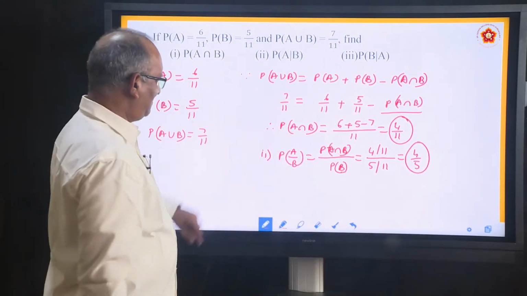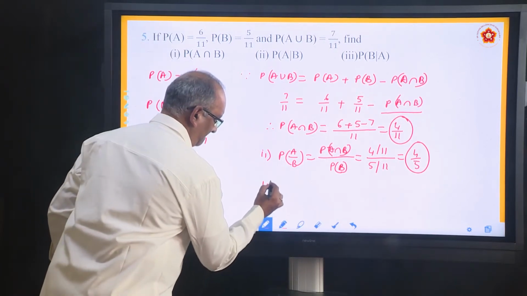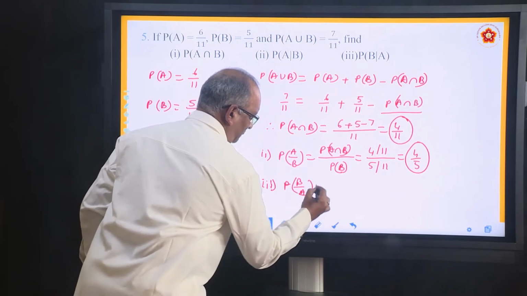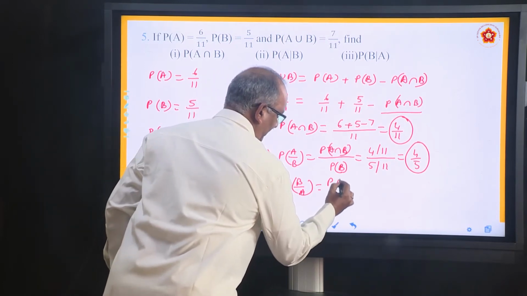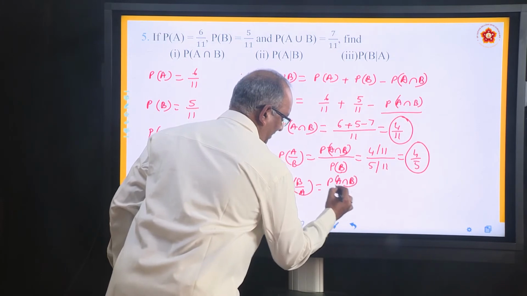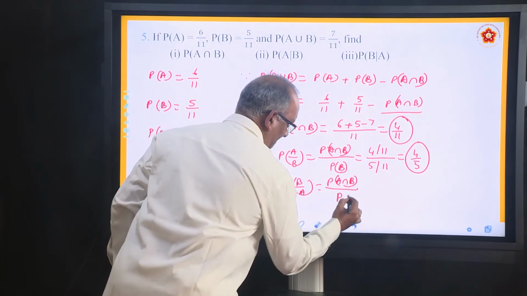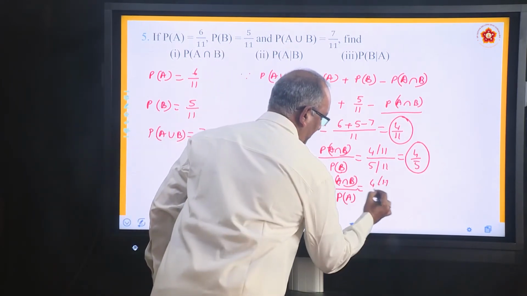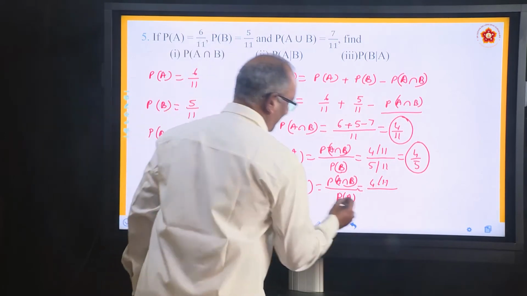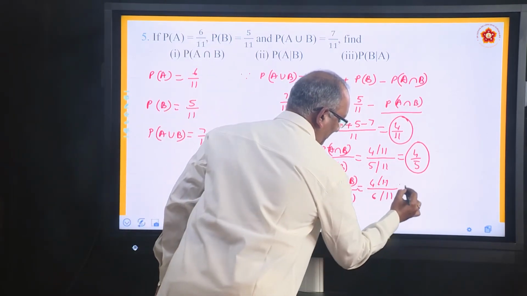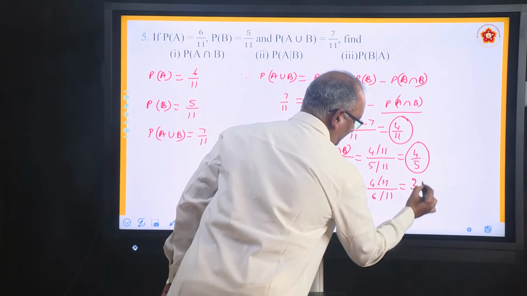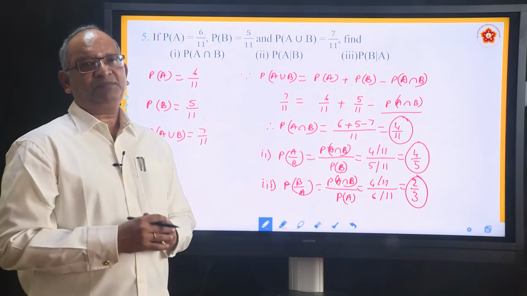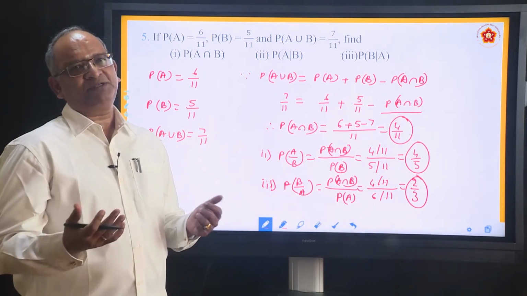Come to the last one, PB by A. Same formula again, P of A intersection B, but instead of PB now it is PA. Substitute 4 by 11 divided by PA 6 by 11. It will become 4 by 6 or 2 by 3. This is the third answer. So we find that the problems are very simple, based upon just one formula.